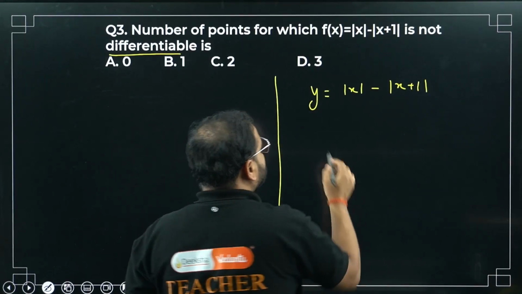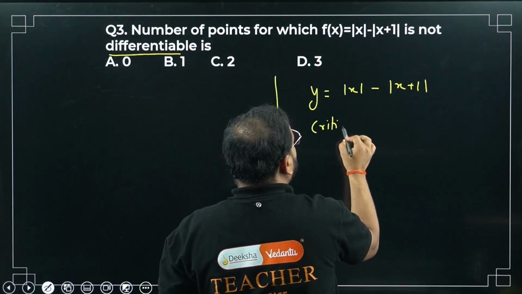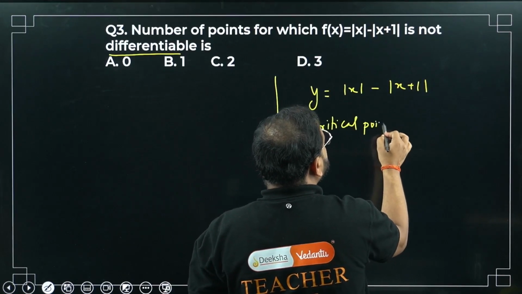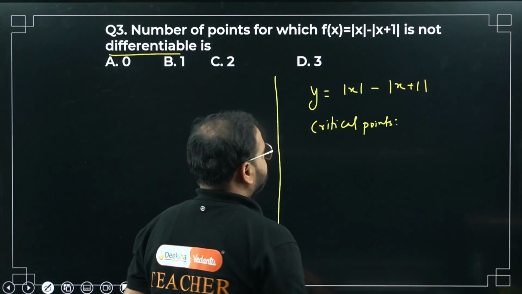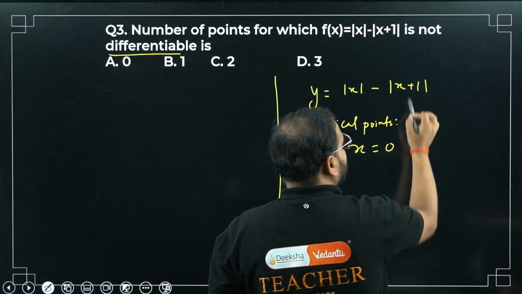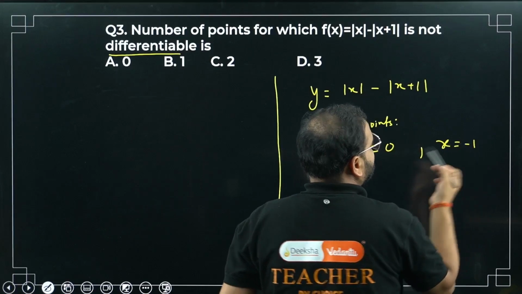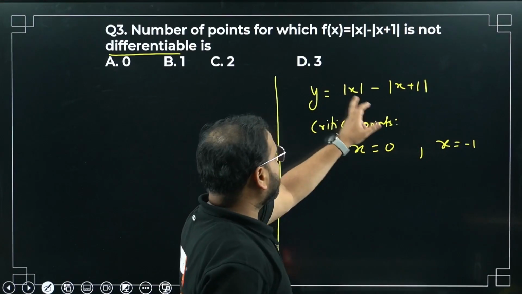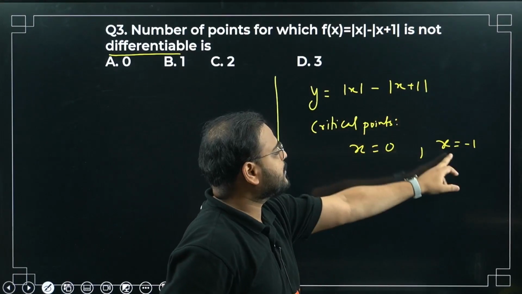Let's look for what? Critical points first. First one is x equal to 0, from this one. From the other one, if you take this also 0, x equals minus 1. You know how to find critical points, right? Equate this to 0. x equals 0 and this also has to be 0.